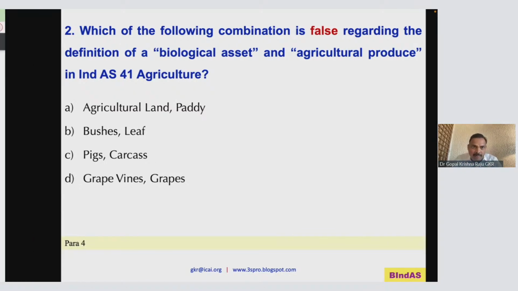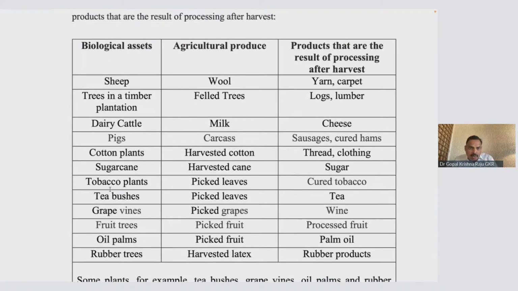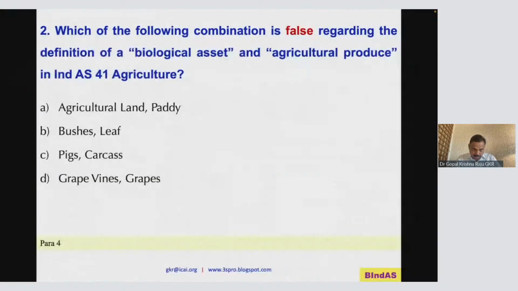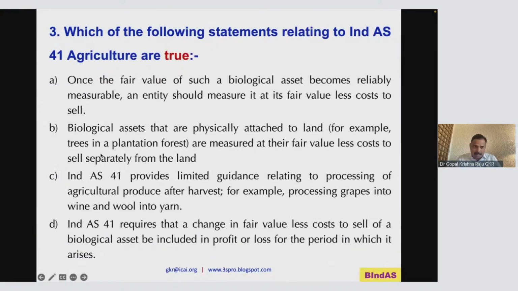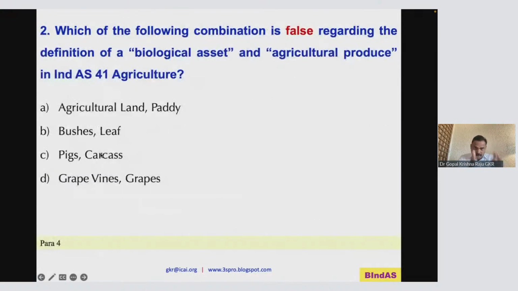Bush and leaf. Please look at this. Tea bush and tea leaves. So this is a proper combo. Pig and carcass, that is a biological asset, and once they kill it, it becomes a produce. Same is the case with broiler birds.